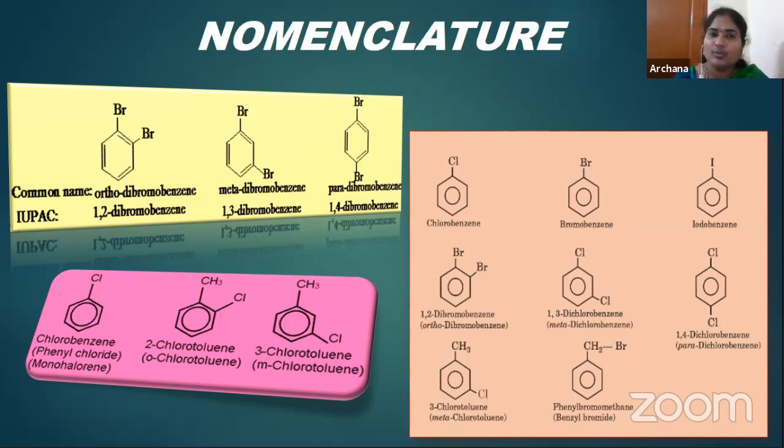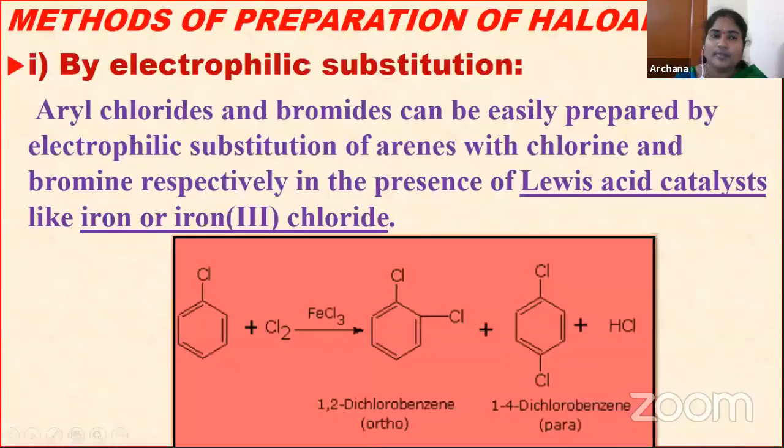And next, we can move on to preparations. So how do we have to prepare the haloarenes? These are prepared by electrophilic substitution reaction, Sandmeyer reactions, and Gattermann reactions. So with the help of these 3 methods, we can prepare haloarenes.